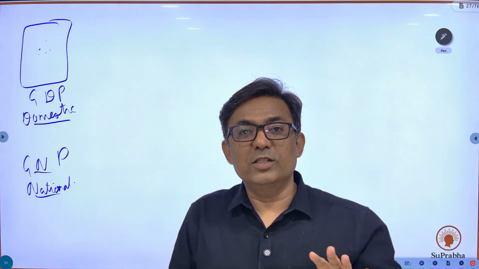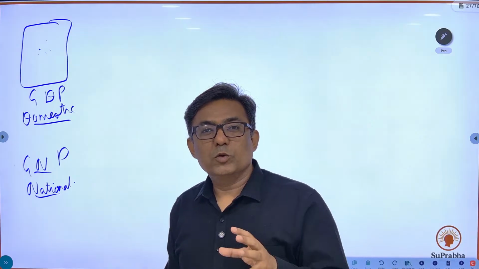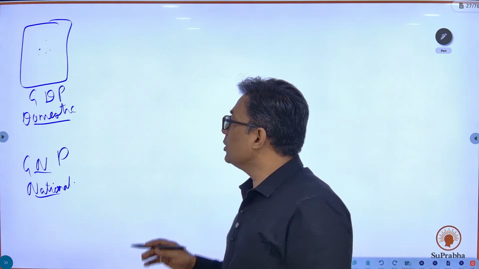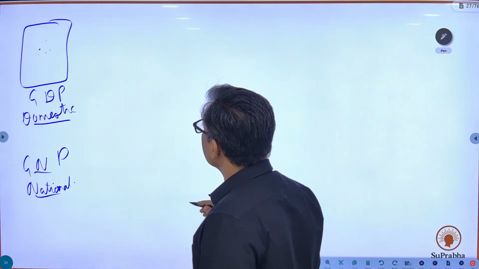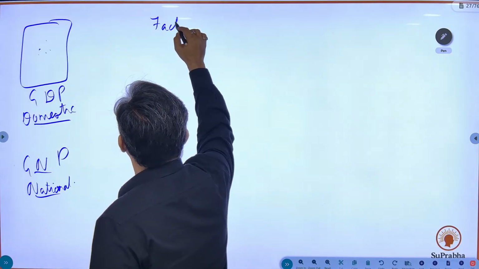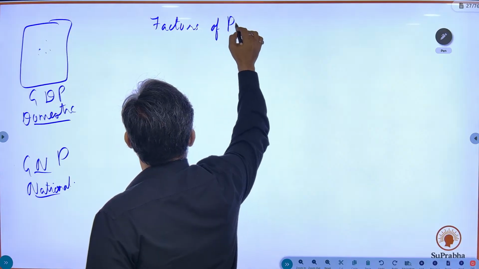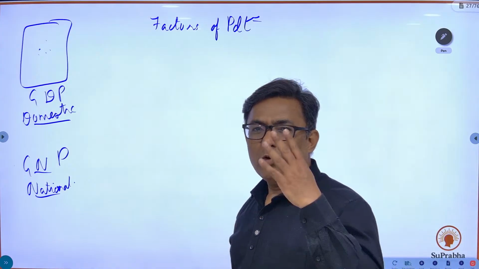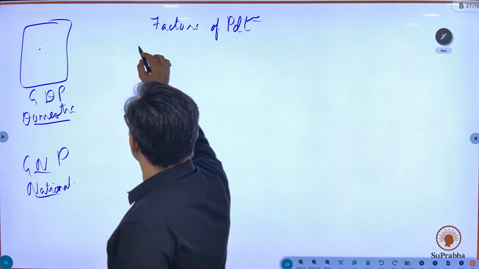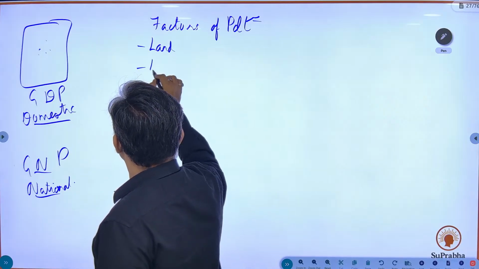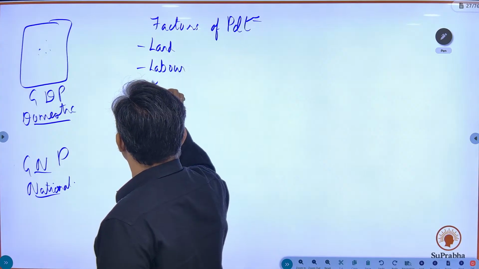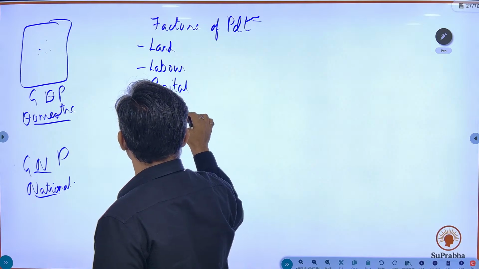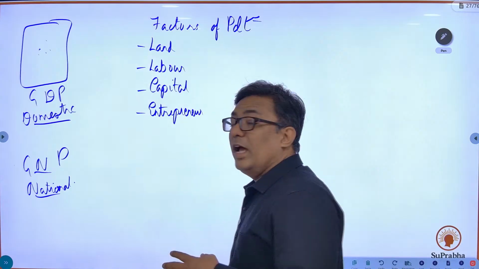So the difference, I will be picking up a concept from, let's say, commerce, wherein we have a concept of factors of production. Okay, just understand this small part, then we'll come back to GDP and GNP. In commerce, you have factors of production. So many of my commerce friends might have studied these factors of production. What are the factors of production? There are 4 factors of production: land, labor, capital, and entrepreneur.